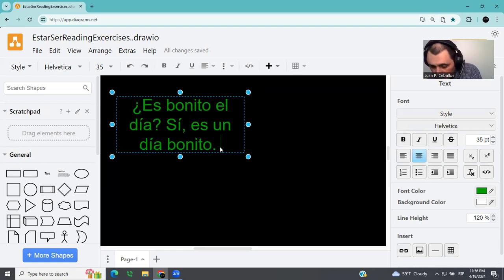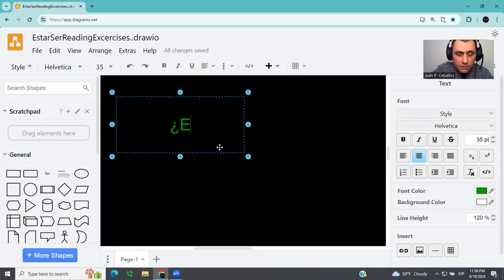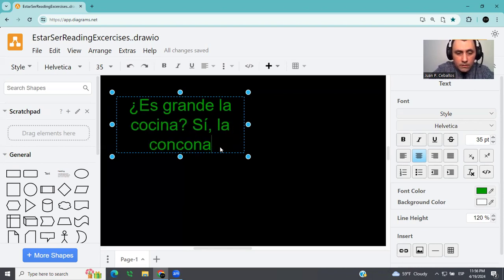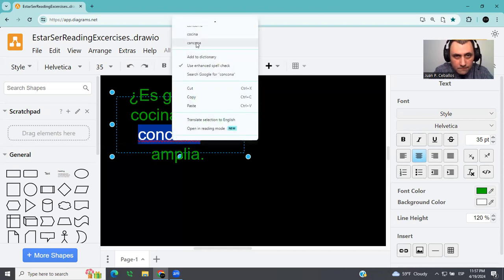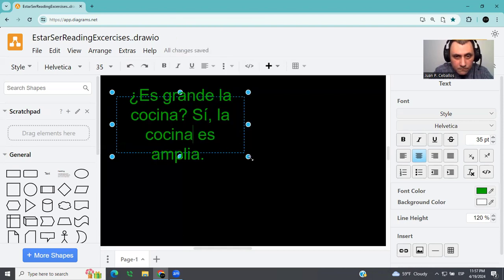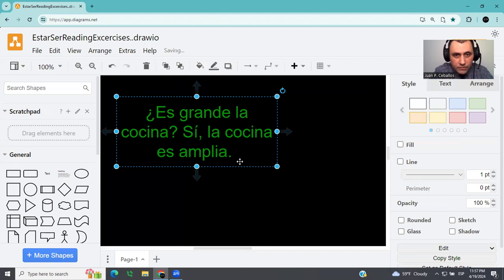Okay. The next one, ¿es grande la cocina? Try to think about it. The answer is sí, la cocina es amplia. Now you understand all of this, pause it and use the translator. Amplia is a synonym for grande.